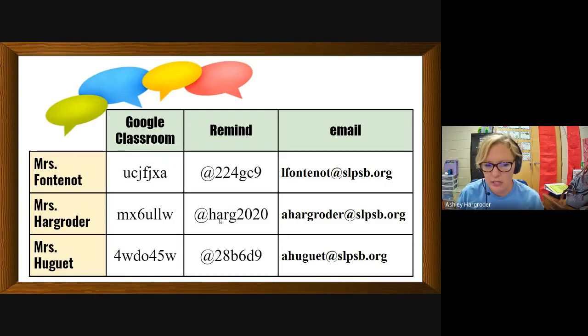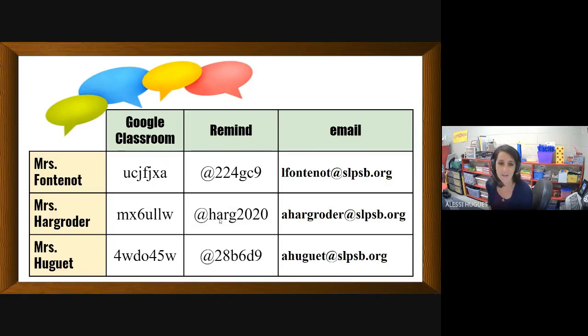For the remind messages, Ms. Hugay will tell you the number that you need to text it to. So the text number is going to be 81010, and in the text message box, you are going to type the code, at and the numbers and letters to follow for whichever teacher your child has. So if it would be mine, you would text the number 81010 to @28B6D9. And of course, our email is right there as well. If you have any questions, you can email us and we can direct you that way.